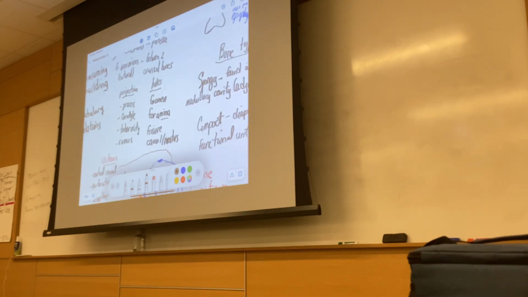Remember, too, the vocabulary, we talked about the projections, holes, foramen, foramina, fissures, and canals. Depressions, processes, condyles, epicondyles, tuberosities, and rami, or ramus, individual ramus.